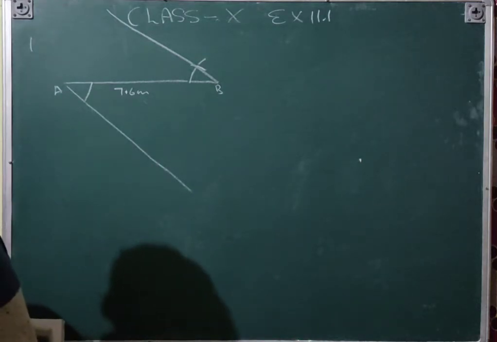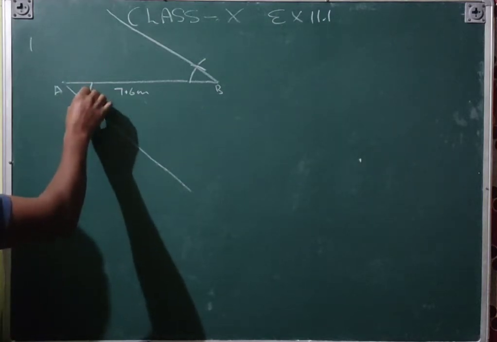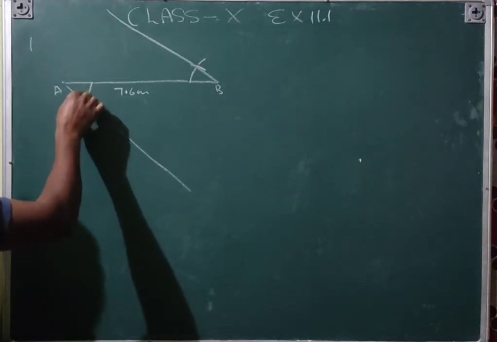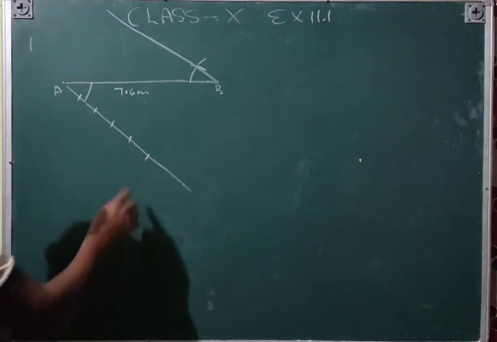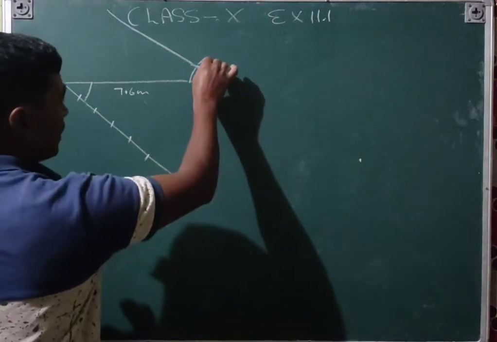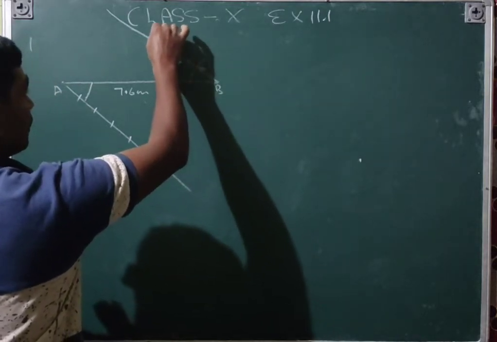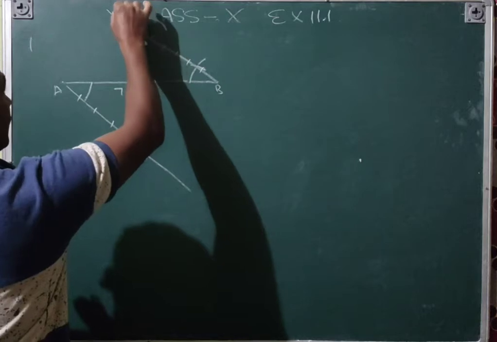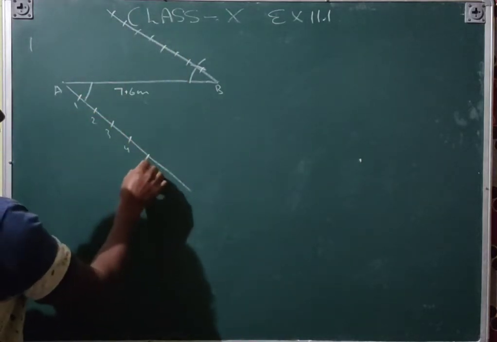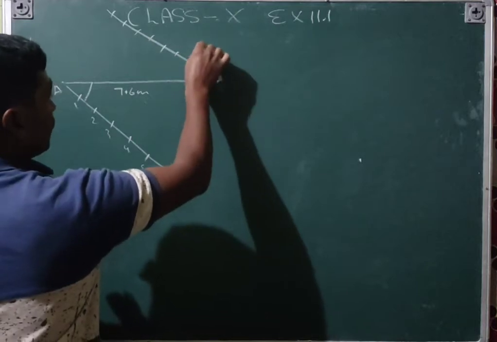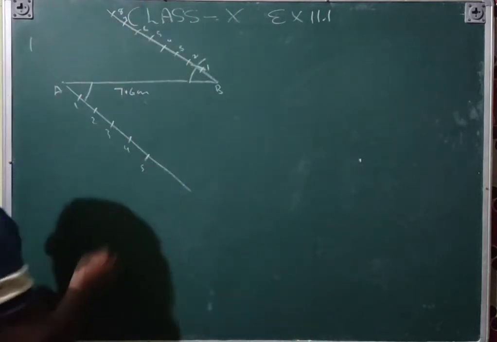And then for 5:8, you will take any distance like 1 centimeter or 1.5 centimeter, etc. So you will make 1, 2, 3, 4, 5, and by the same distance make arcs here also, 1, 2, 3, 4, 5, 6, 7, 8.